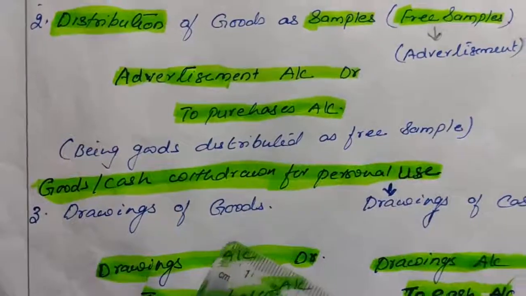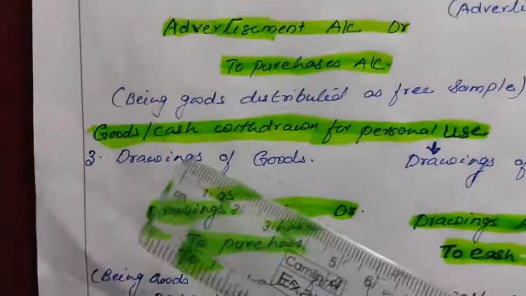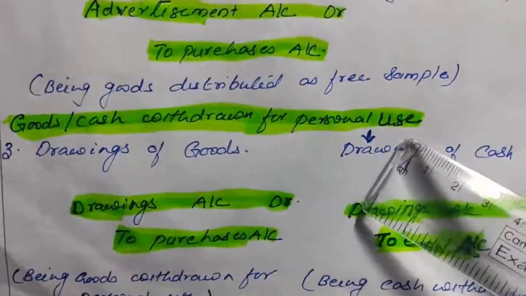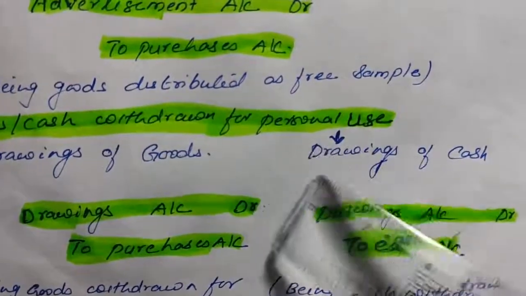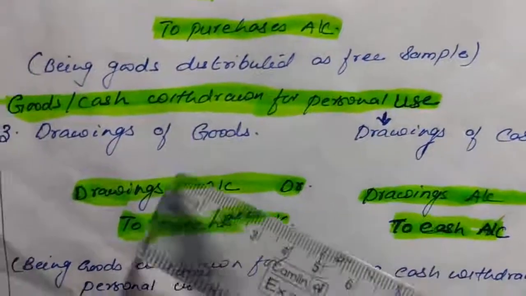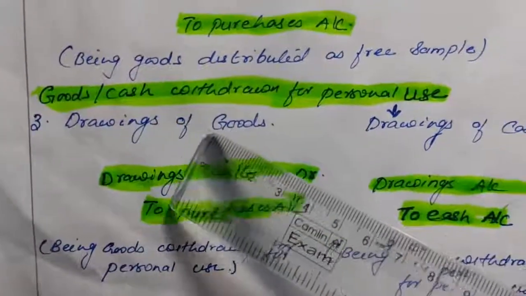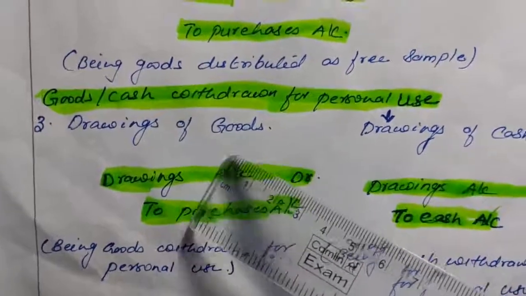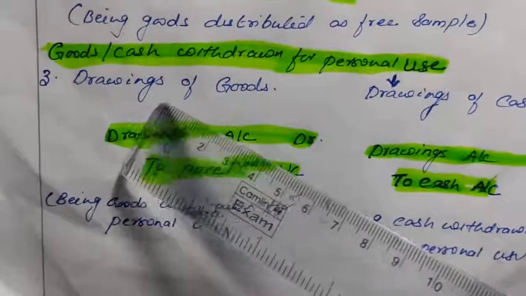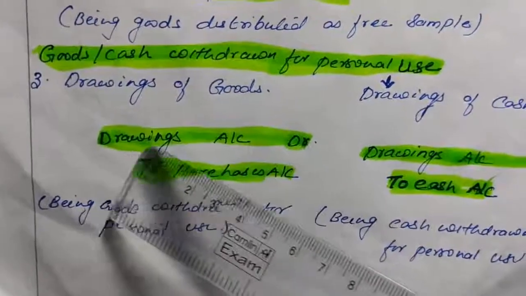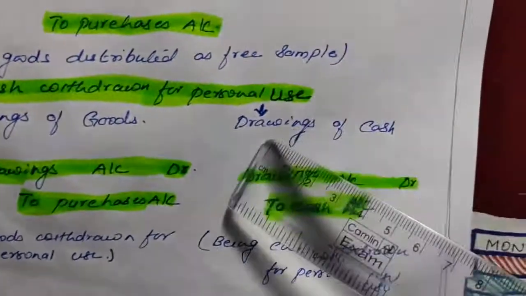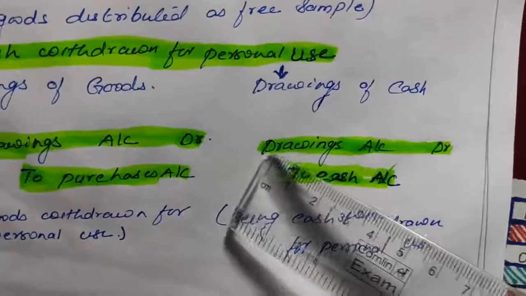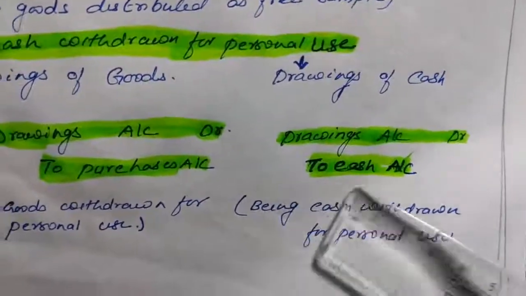Next is goods or cash withdrawn for personal use. Personal use means which account will be affected? Drawings. And here goods is going out and our purchases is reduced, so purchases will be credited. If drawings of goods is made, our entry will be drawings account debit to purchases account. If cash is withdrawn for personal use, then our entry will be drawings account debit to cash account.